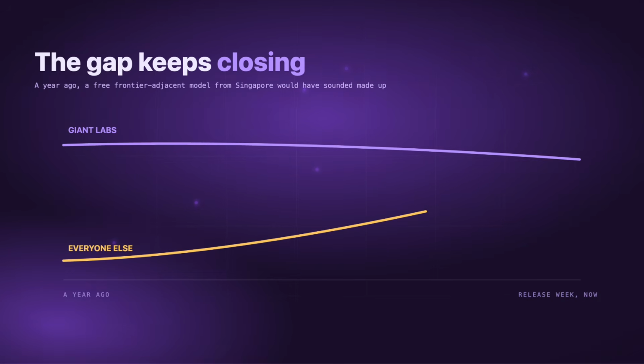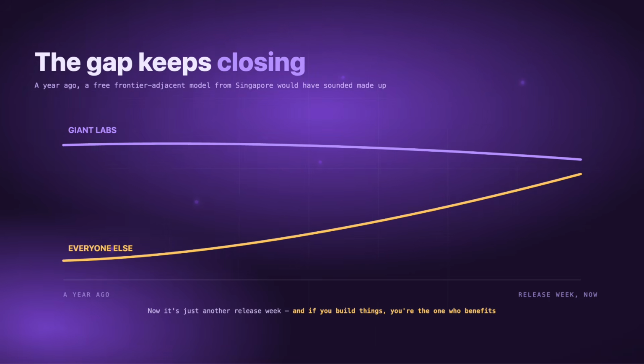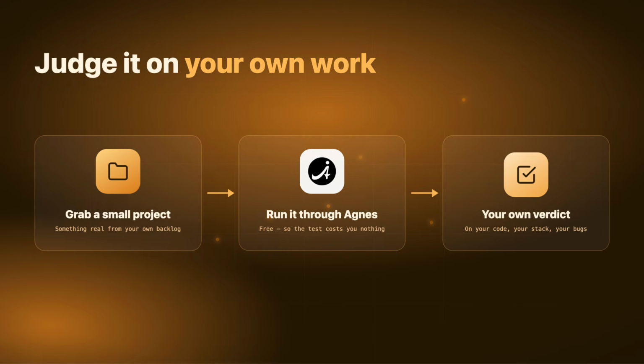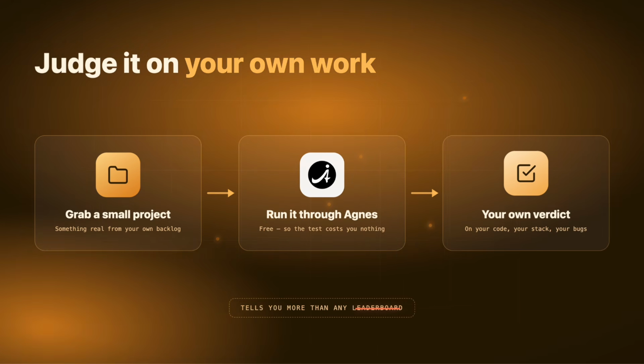The gap between the giant labs and everyone else keeps closing. And if you build things, you're the one who benefits. Grab a small project, run it through Agnes, and judge it on your own work. That'll tell you more than any leaderboard.